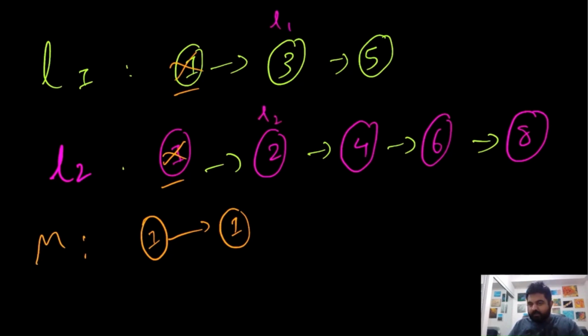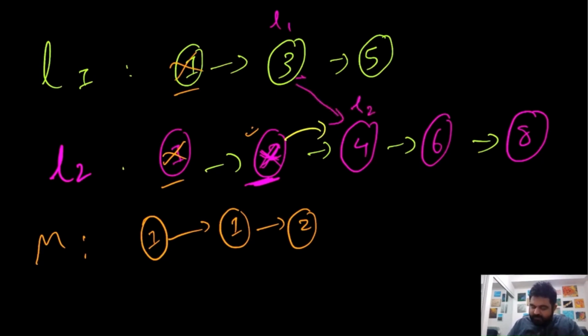Again we do the comparison. Now in this case we find that this value is actually smaller. Because this value is smaller, we are done with this element. Essentially we will add that value to our merged list, and because in list 2 we found that value was smaller, we'll update the list 2 pointer to go to its next element. So we'll do a jump like this, and now this becomes our list 2, and again we will compare list 1 and list 2 elements.